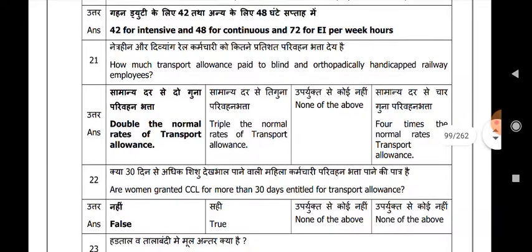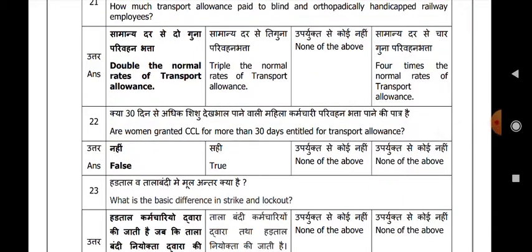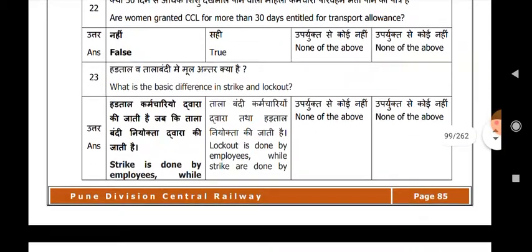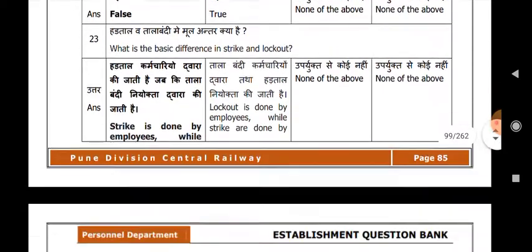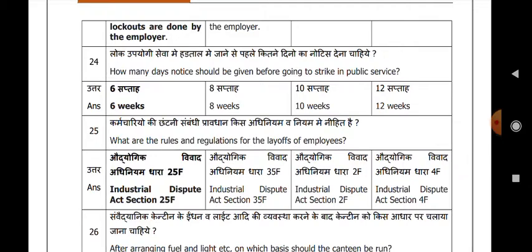How much transport allowance is paid to blind and orthopedically handicapped railway employees? Double the normal rate of transport allowance. Are women granted CCL for more than 30 days entitled to transport allowance? False. What is the basic difference between a strike and a lockout? A strike is done by employees while a lockout is done by the employer. How many days notice should be given before going on a strike in public service? 6 weeks.